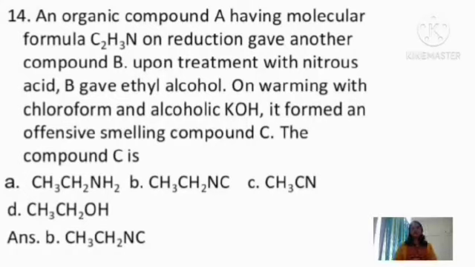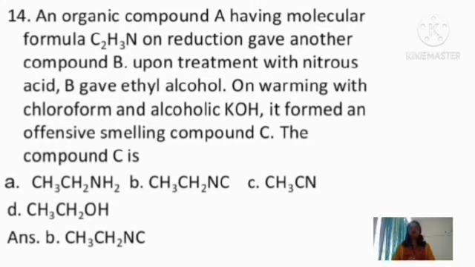Coming to the last question, an organic compound A having molecular formula C2H3N on reduction gave another compound B, and B upon treatment with nitrous acid gave ethyl alcohol, and again the same B on warming with chloroform and alcoholic potassium hydroxide formed an offensive smelling compound C. The compound C is: A option CH3CH2NH2, B option CH3CH2NC, C option CH3CN, D option CH3CH2OH.